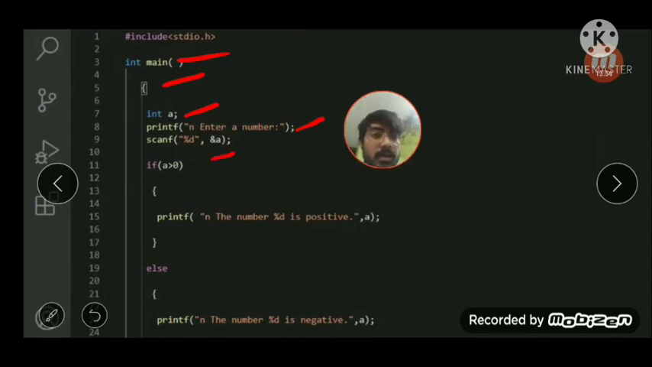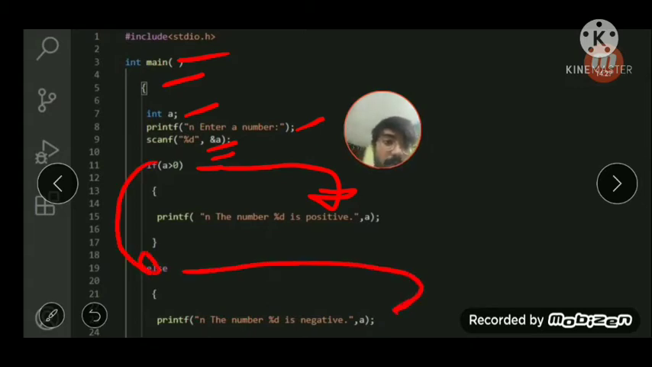Here the ampersand is used to allow us to address, which means it tells that a is the address of that input. So whatever input is given will be stored into int a, integer a. Then we have an if statement with the condition to check a greater than 0. If a is greater than 0, it will enter this block and print that the number is positive. If it's false, it will directly jump into the else statement and print a negative number.